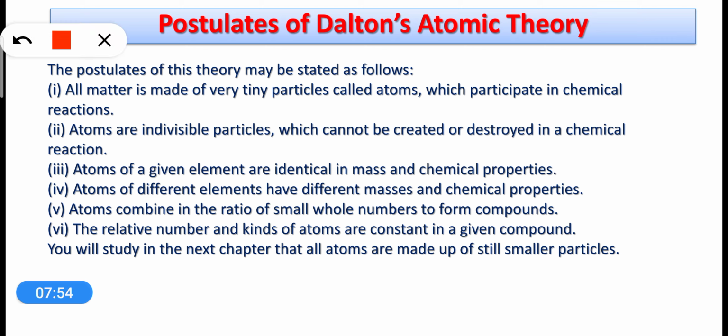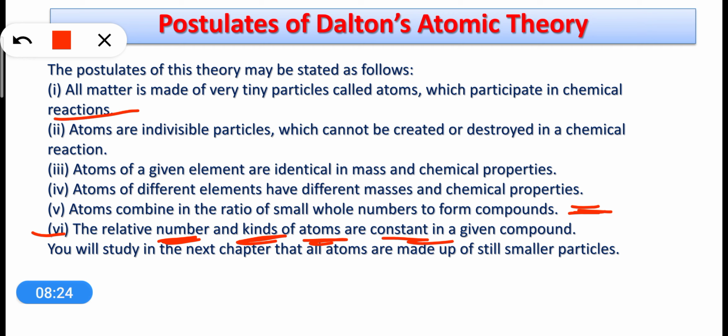Now next, this is just like the definition of a compound. The definition of a compound also says that whenever elements combine together in a fixed proportion, they make a compound. Then what is written: the relative number and kinds of atoms are constant in a given compound. Again something similar is written. He said the kind of atoms and the number of atoms are constant in a given compound.